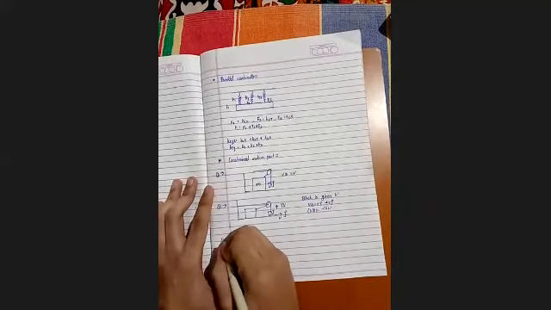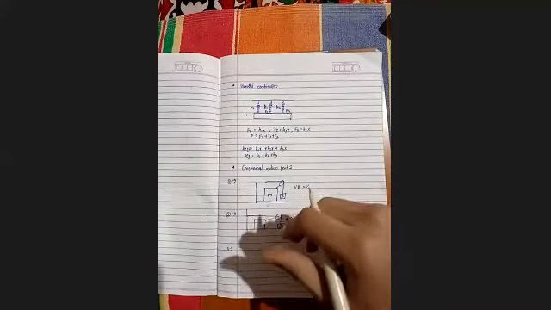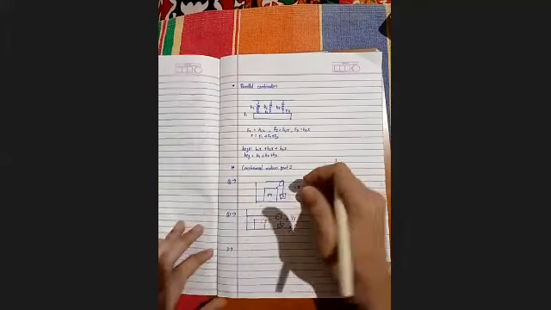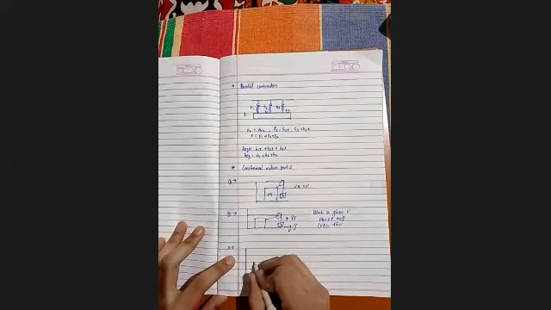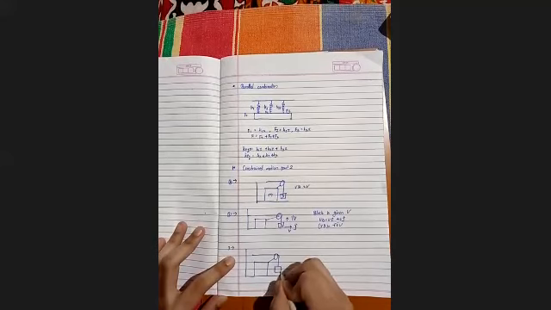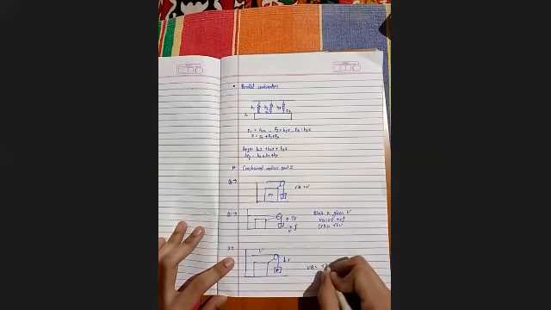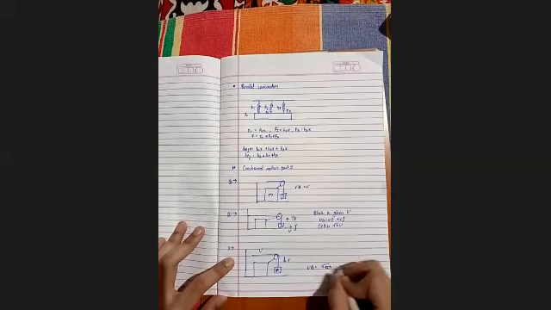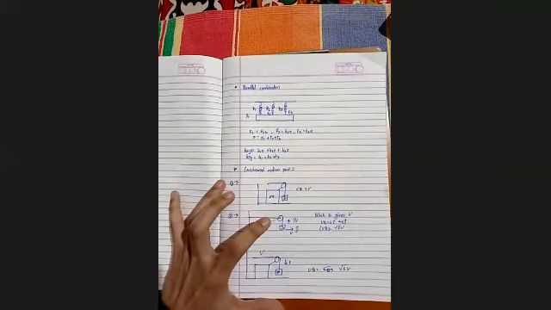And now the third one, when both the string and the big block have been given velocities. So I'll be drawing a diagram for it. Here's a big block, a pulley, a string, and a block B. So V in the downward direction, and by conclusion we get VB is equal to root 5 V. So this is for constraint motion part 2.